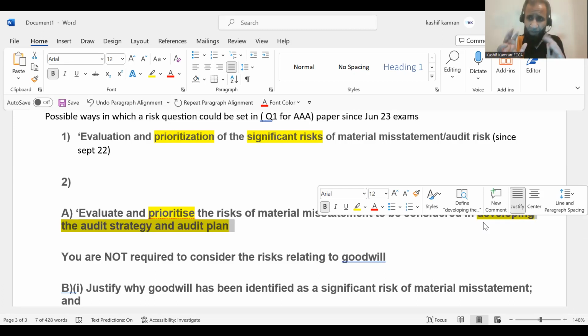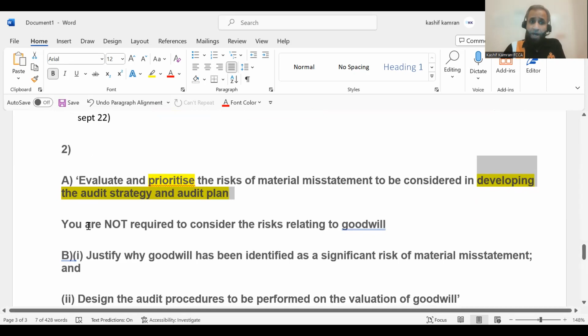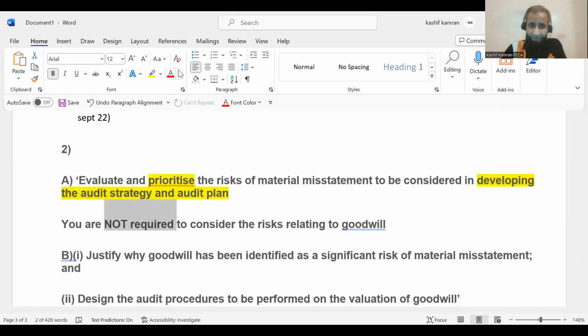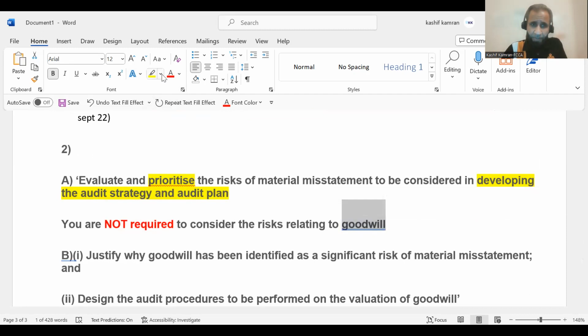So you're just focusing on prioritizing the risk, giving your conclusions on what is the basis of your prioritization as guided to you in the previous session. The examiner is saying for question 2A that you're not required to consider the risk relating to goodwill. So while you are writing the risk for 2A, you will not consider goodwill in the list. So minus the goodwill, evaluate and prioritize the risk.